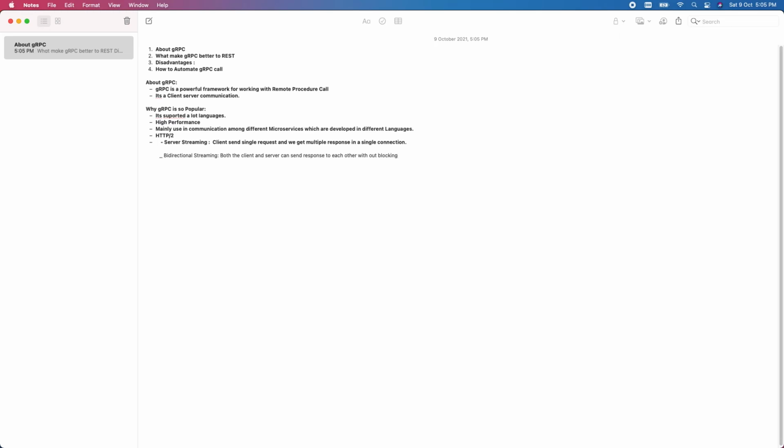blocking. Without blocking means it's kind of asynchronous communication, right? So they are not going to wait for each other's response. It means if I send a request, even though the server has not sent any response, the client can send another request. So it supports asynchronous streaming, and that is also one of the benefits here. These are all the benefits I wanted to bring to your notice.